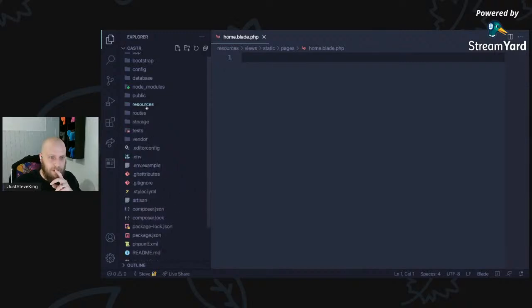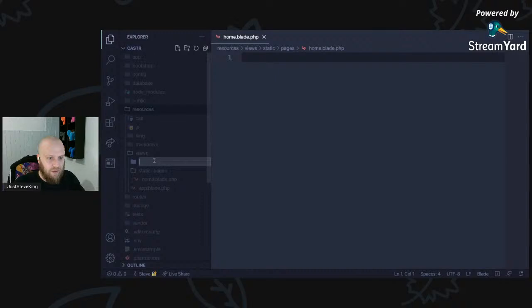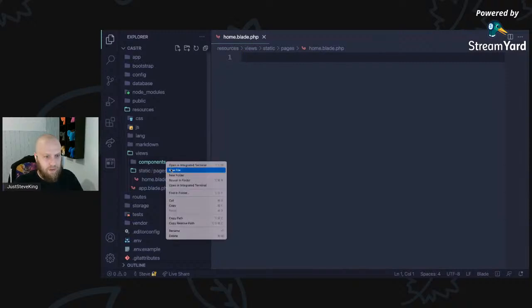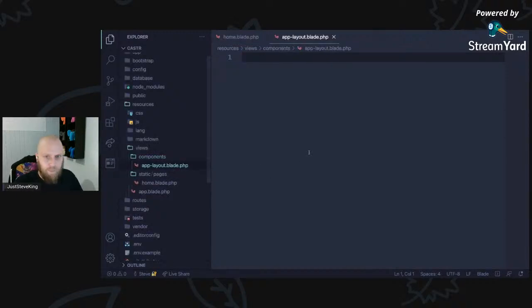So what I need is to start adding layouts in here, and any partials and components that I'm going to want to start using. So if I just create a new components folder, I want to create an app layout component. I can call it app layout.blade.php. And within here, we can just...